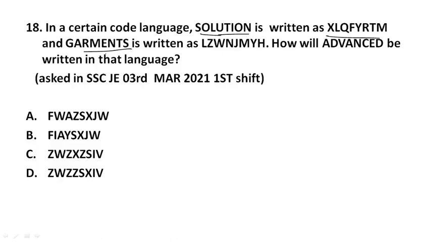Okay. Here first we have to write solution, SOLUTION. What is written?